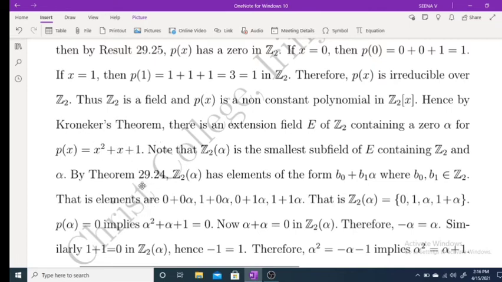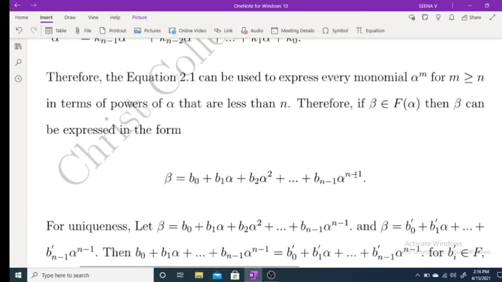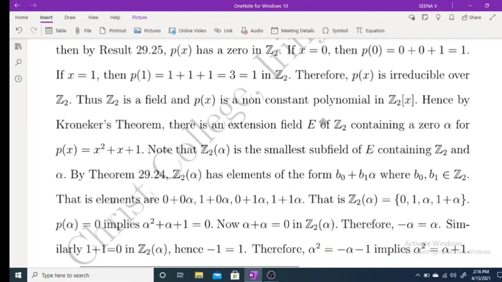Therefore, by theorem 29.24, since the degree of this polynomial is 2, every element of Z2(alpha) is of the form b0 plus b1 alpha, in general up to n minus 1, and here 2 minus 1 is 1. Where b0 and b1 range over Z2, the only possibilities are 0 and 1.